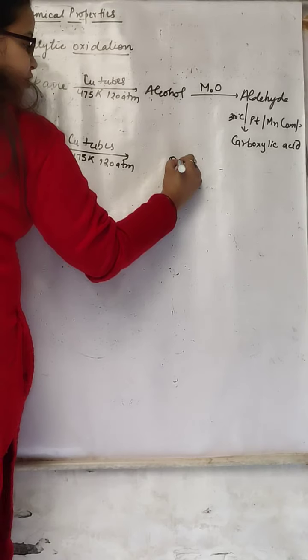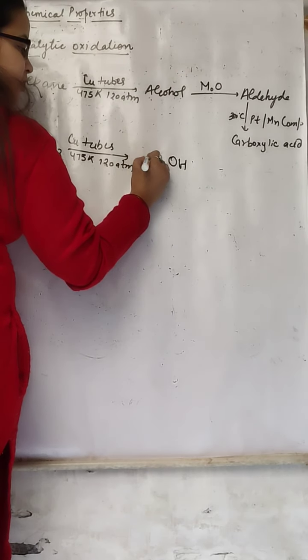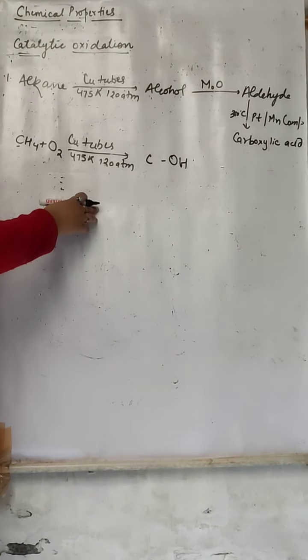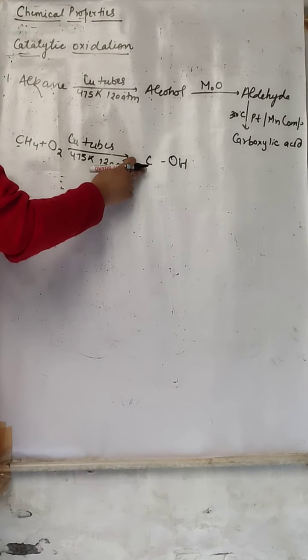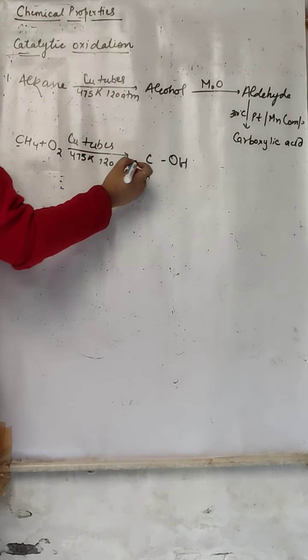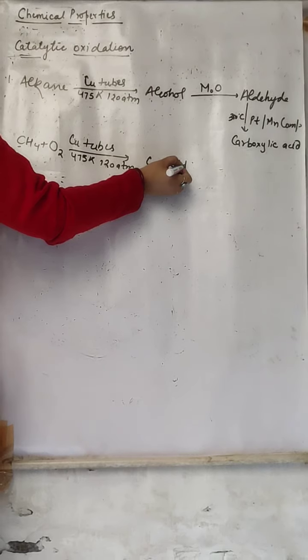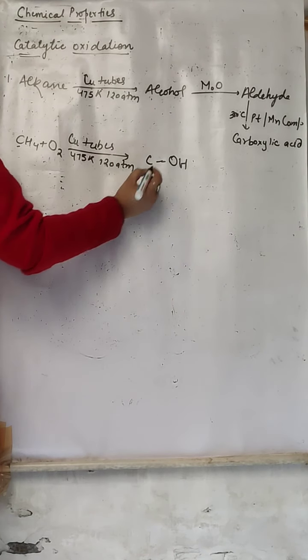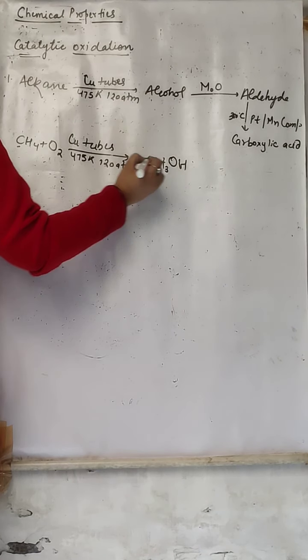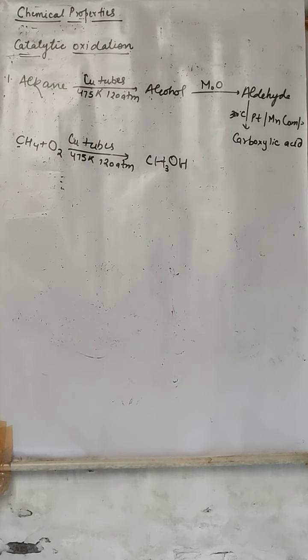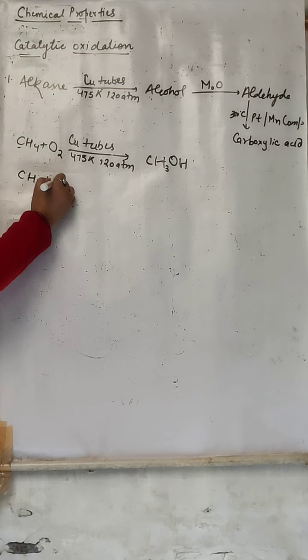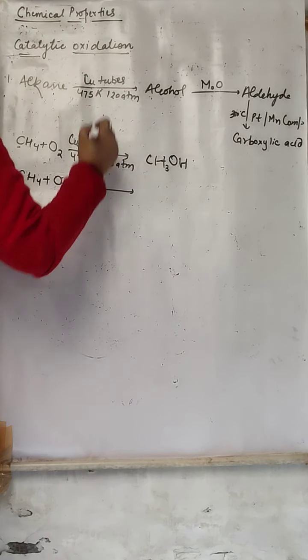So alcohol is OH, and one carbon we have added. Now this carbon will be satisfied by hydrogen. One bond it has formed with this, how many are left? 3 left. So how many hydrogen does it require? 3. So the formula will be CH3OH. Alcohol it has formed. Suppose this alkane, that is CH4, reacts with oxygen in the presence